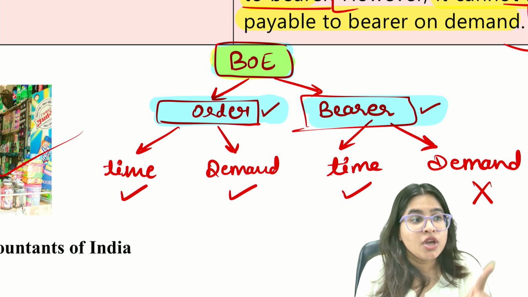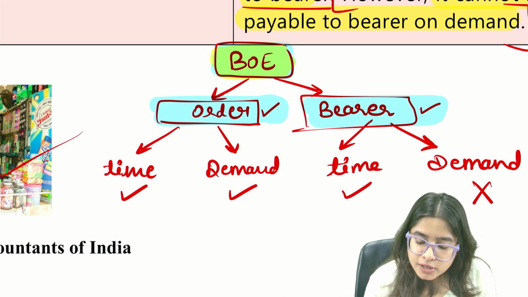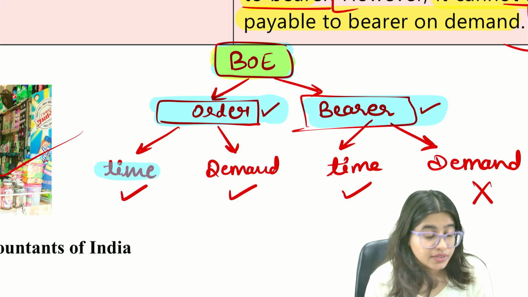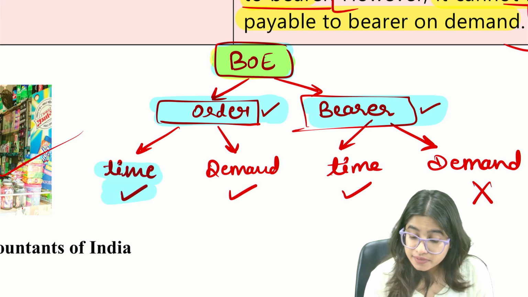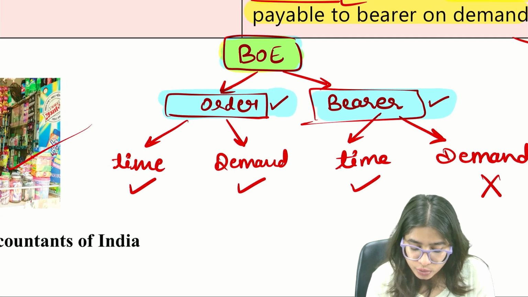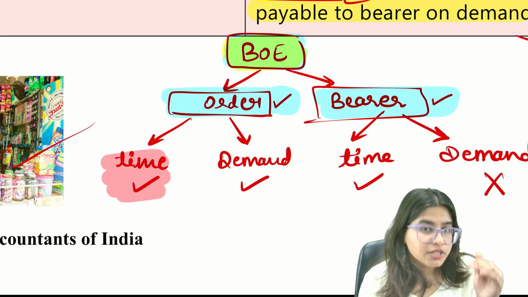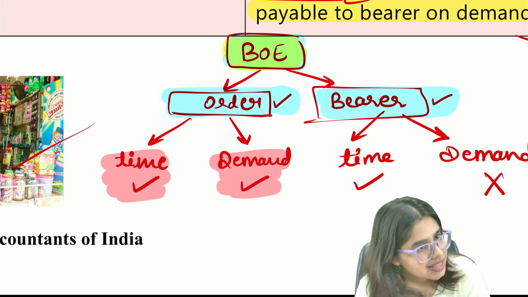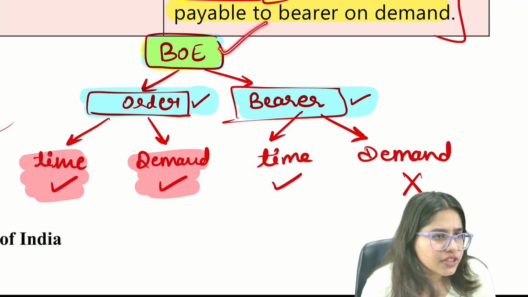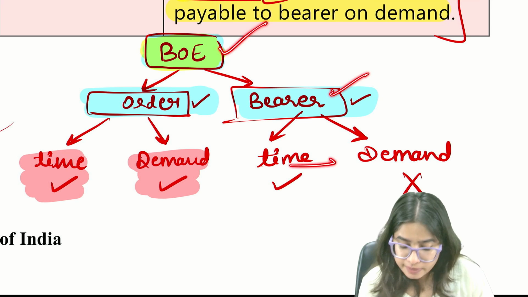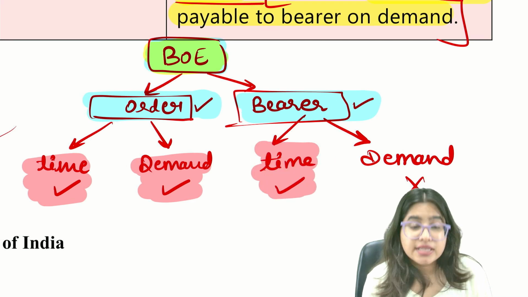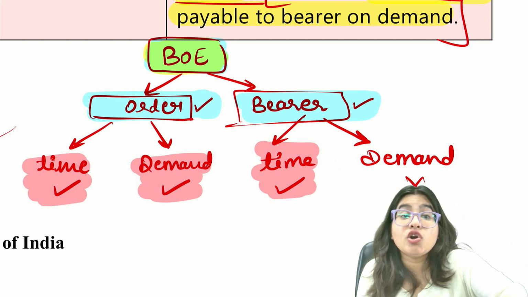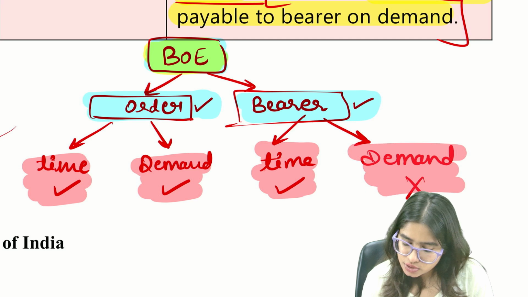That's on demand. So, can you make bills of exchange which is payable to order, which is payable on time? The answer is yes. Can you make a bills of exchange which is payable to order, which is payable on demand? The answer is yes. Can you make a bills of exchange which is payable to bearer on time? The answer is yes. But can you make a bill of exchange which is payable to bearer on demand? The answer is no.